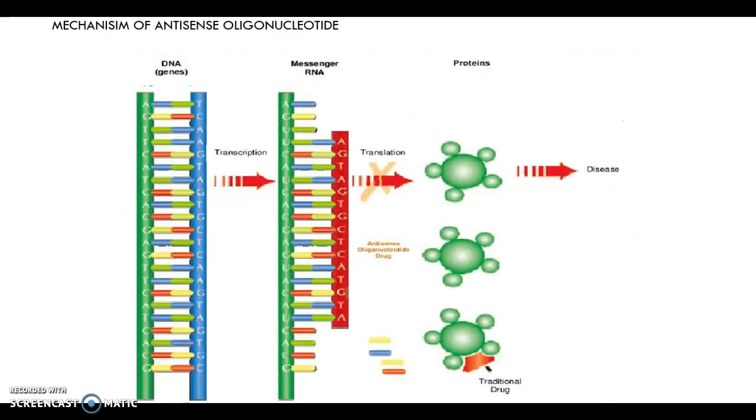into a protein. Coming to the mechanism of antisense oligonucleotide, in normal protein synthesis, double-stranded DNA undergoes a transcription process. Then there will be a synthesis of messenger mRNA, which undergoes a translation process, and there will be the protein synthesis. This is a normal process. But when we introduce an antisense strand that binds to the mRNA strand, which is complementary to it, then there will be the inhibition of the translation process. So there won't be protein synthesis, and there is no protein which is responsible for the disease.